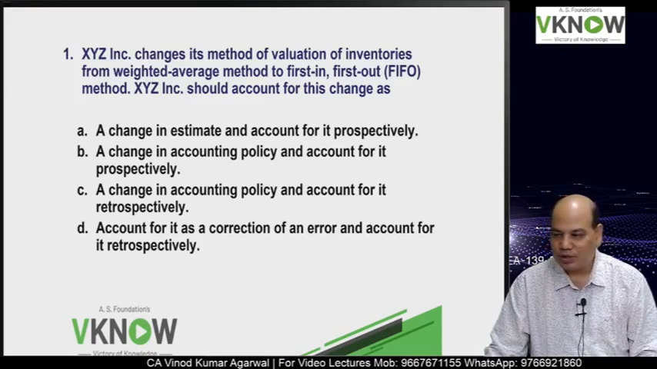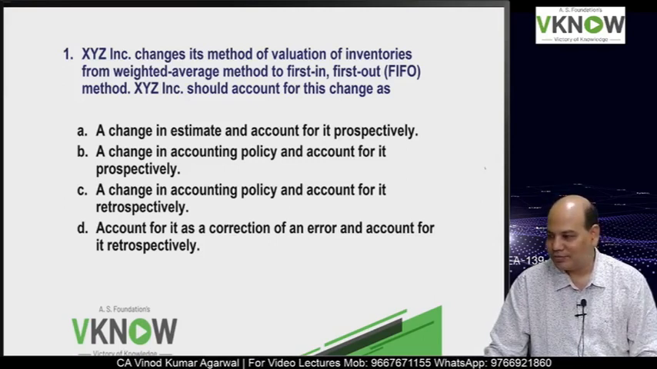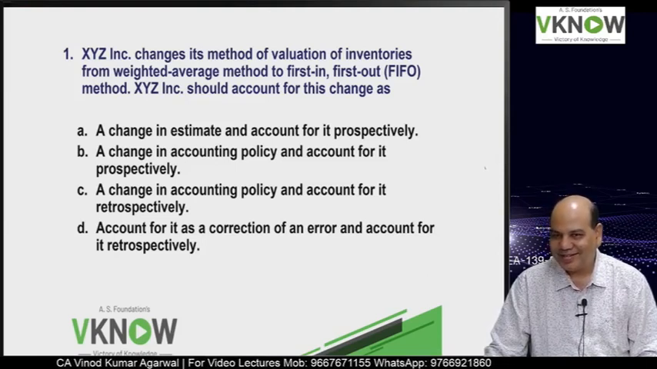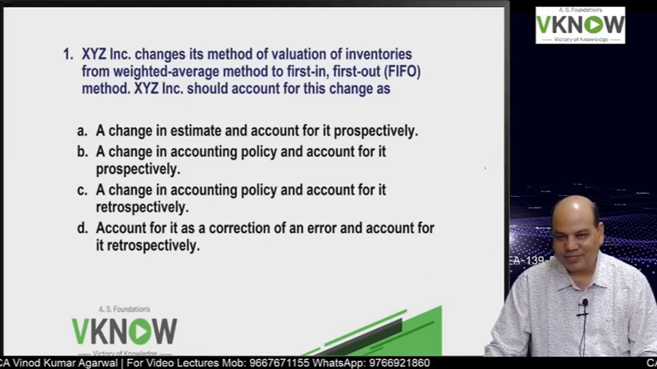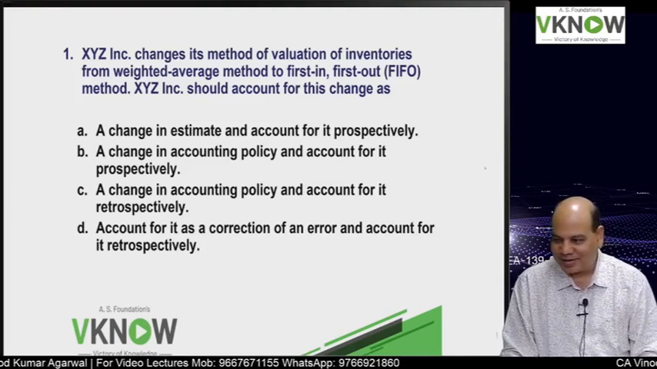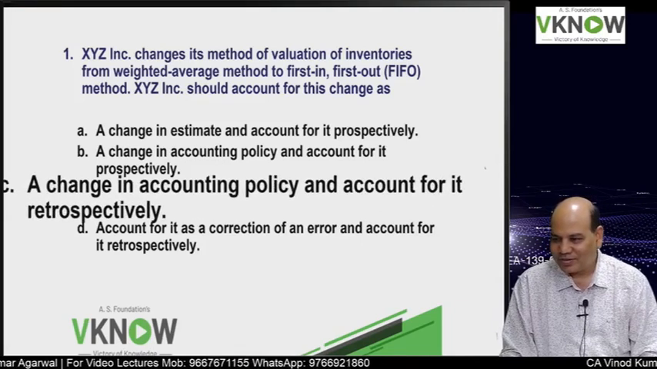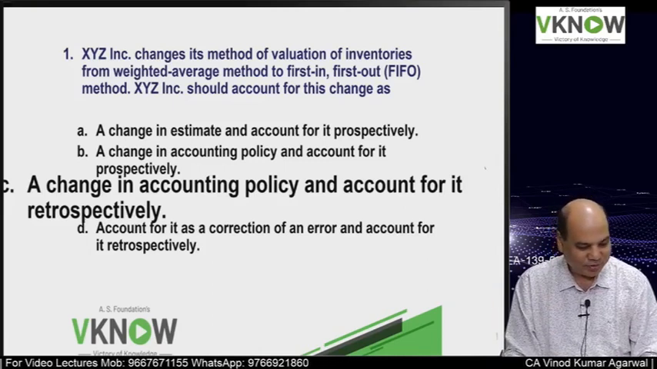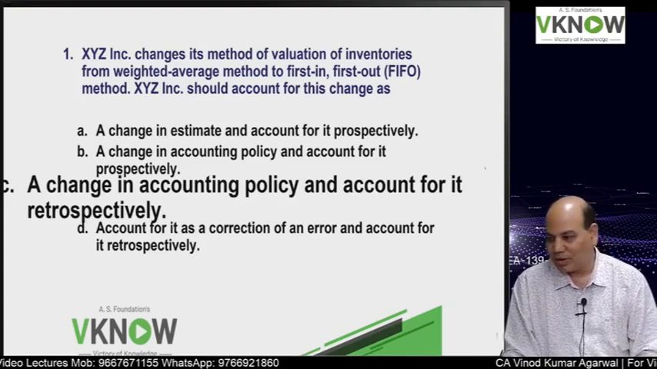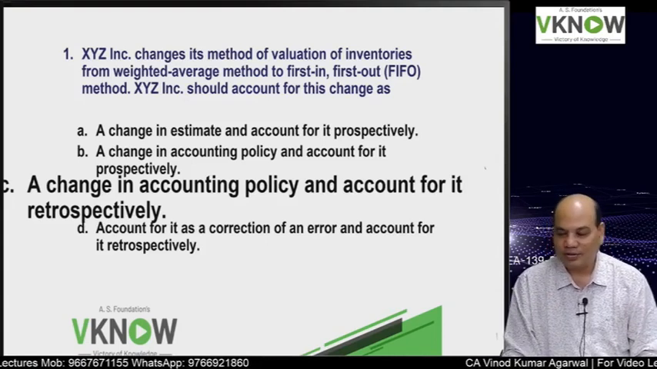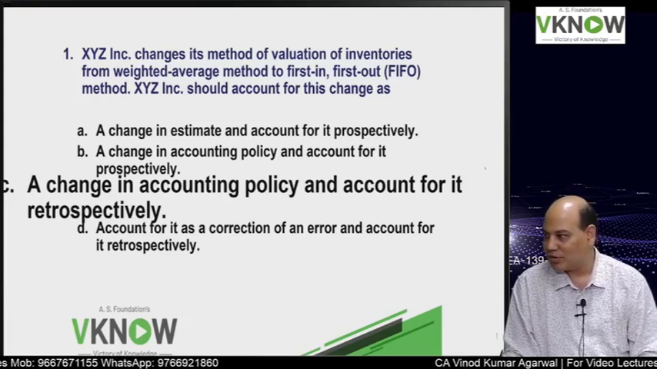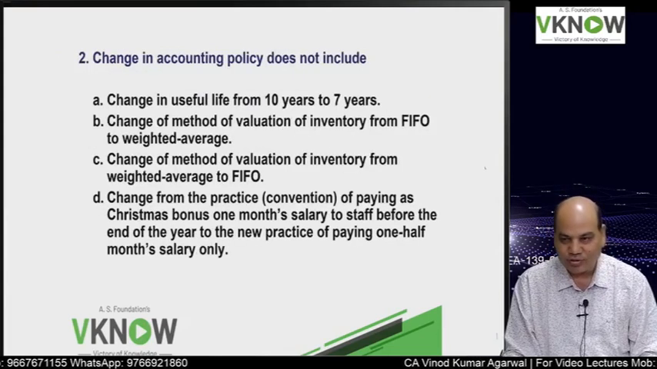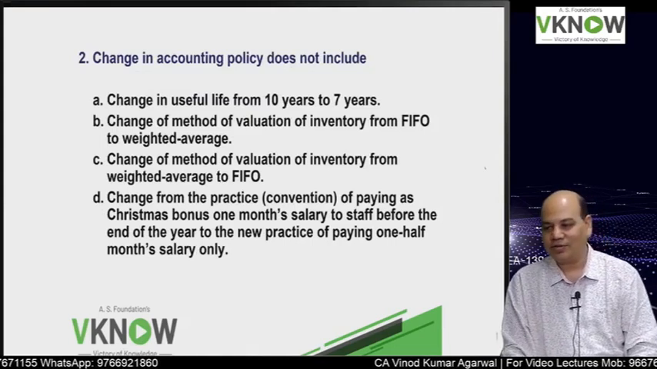So how many of you believe option A is the right answer? B, D, C. Vote for C. So let us ask computer, what is the right answer? Yes, option C is the right answer. Tick mark. Option C. Change in accounting policy, and it will be accounted retrospectively because it's a voluntary change. One more chance to check your understanding of IND AS 8.